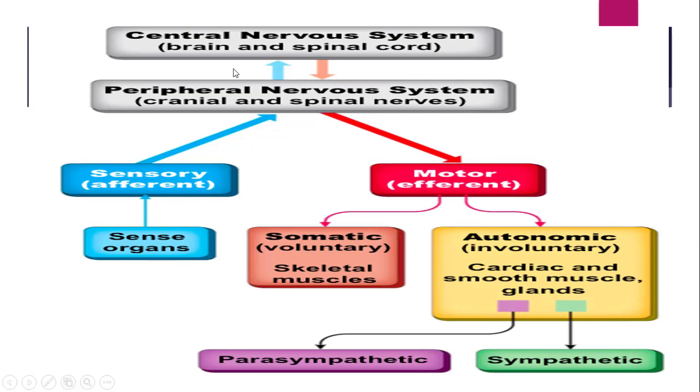So the CNS will receive the information from the sense organs, and this is sensory information. When the CNS sends back the information to the PNS through the spinal cord, then it is motor information. So to the action it will show the reaction. That means the sense organ will sense, they will send the impulse, this will get interpreted in the CNS, and our organs or body parts will show the action. Okay, so this way they are interrelated.